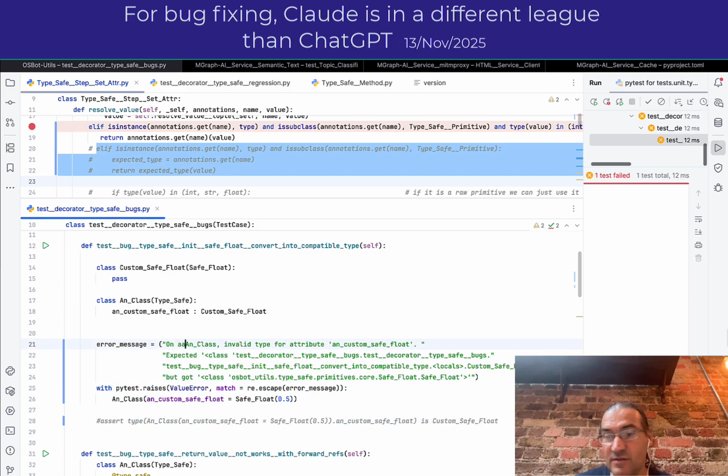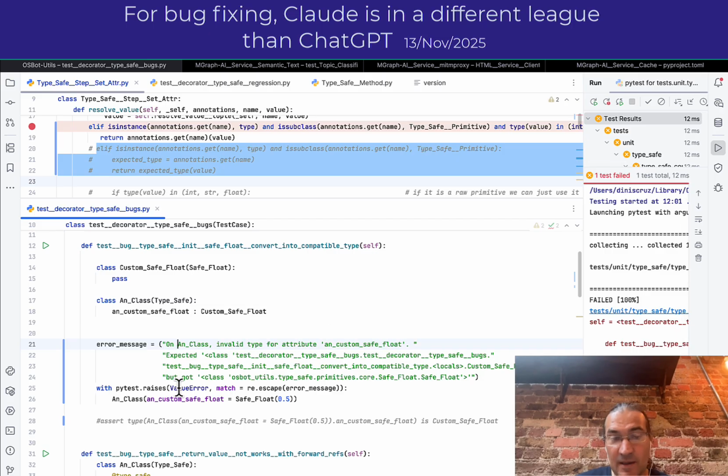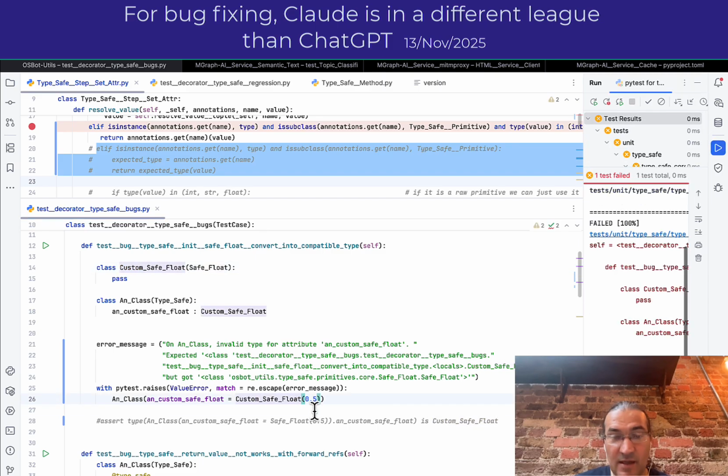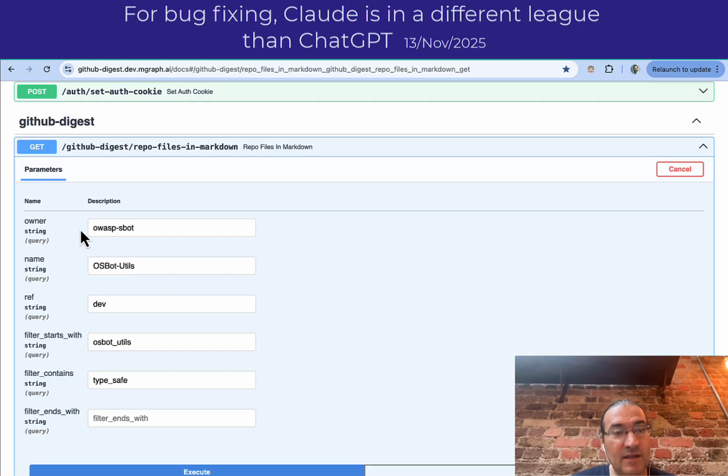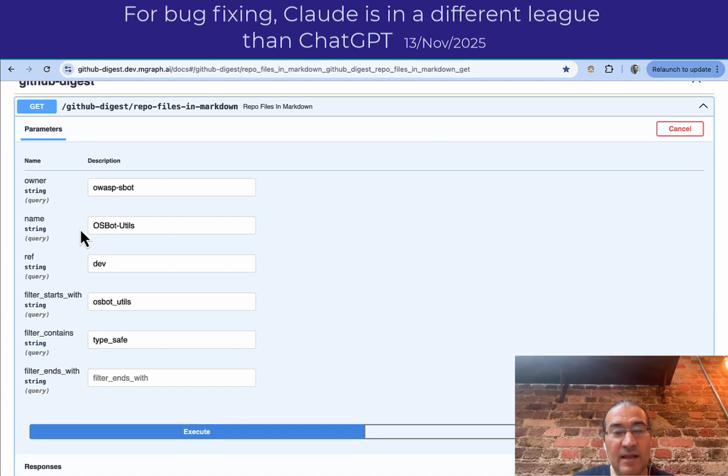If I change this, you see it failed, right? It fails whenever I provide a safe float here for this conversion. Again, if I put the custom safe float, it will now say it didn't raise the exception because that worked.